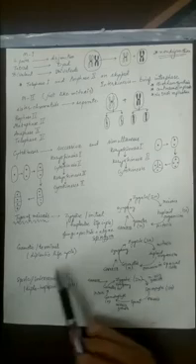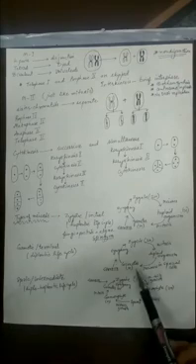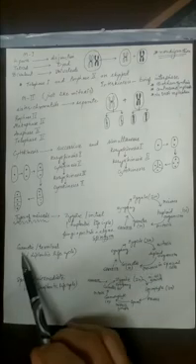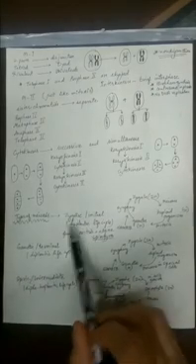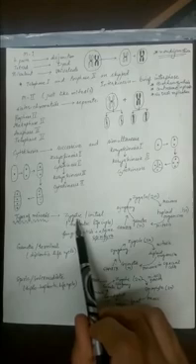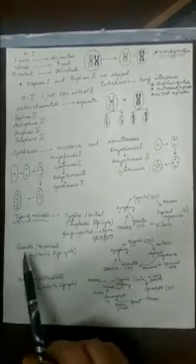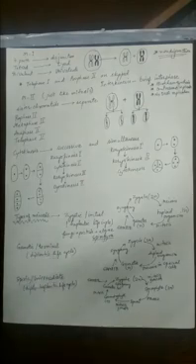That's why this life cycle is called the diplontic life cycle, and in this life cycle gametes are formed by meiosis. That's why it is also called gametic meiosis. Here gametes are the product of meiosis, and because it happens late, it is called terminal meiosis.